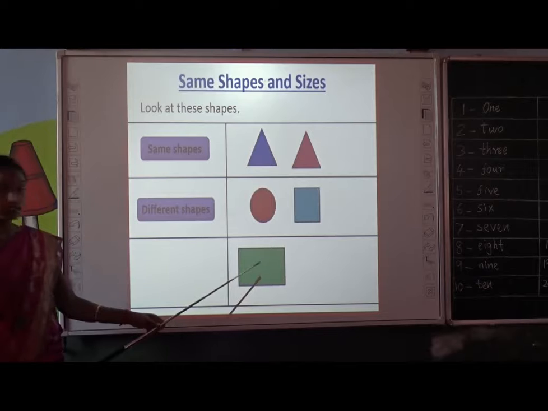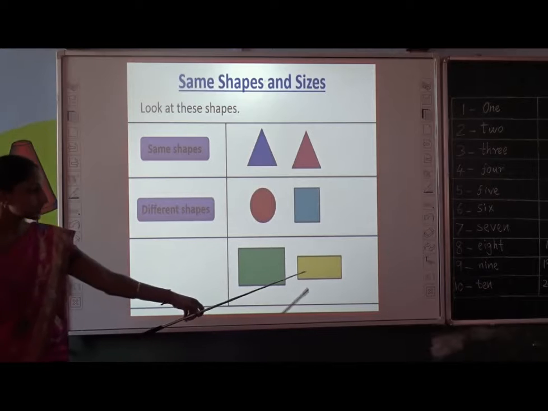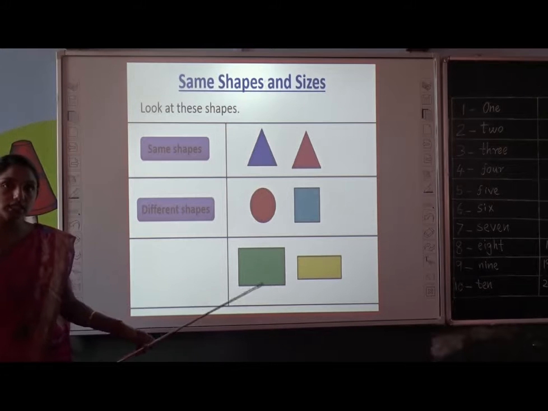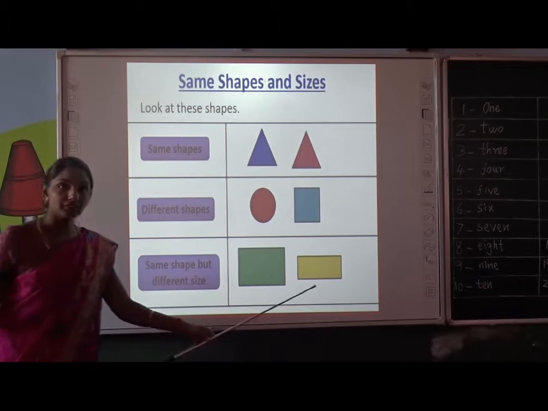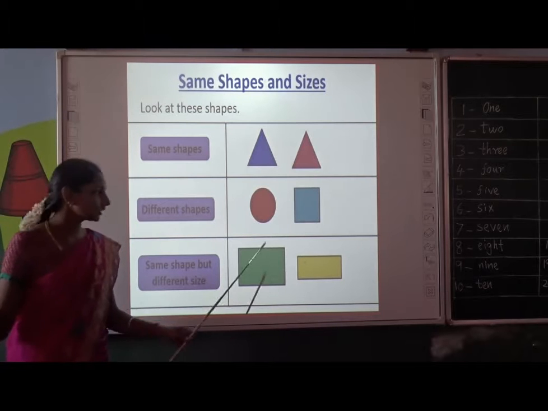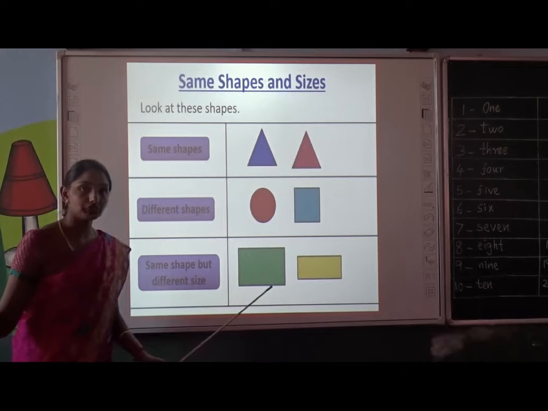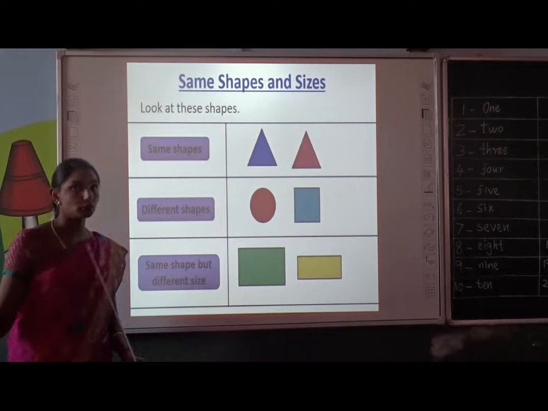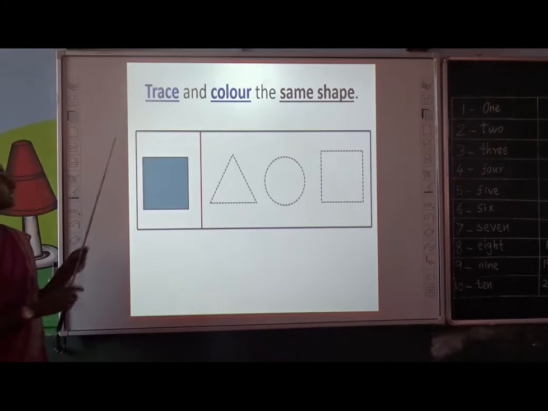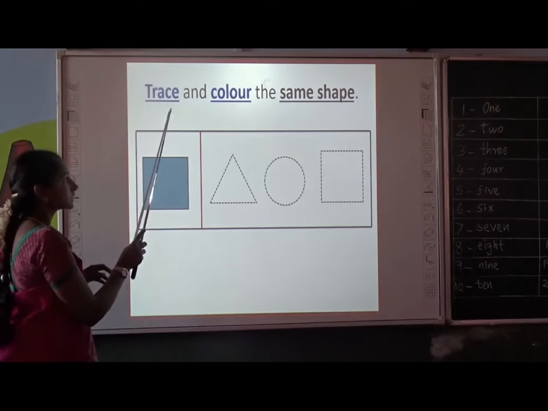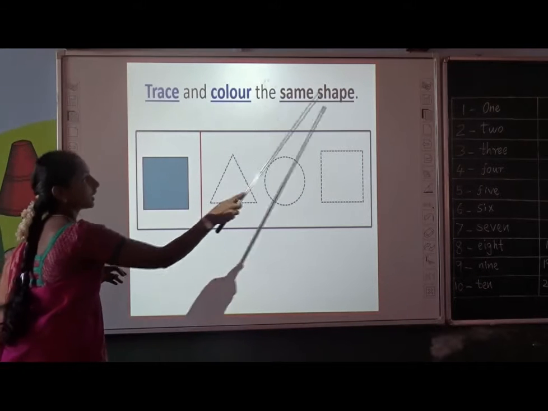What is it? This is a rectangle. This is also rectangle. Are these same or different? Same shapes, but these are different in size. Shall we do one activity for this? Come on. First activity, you are going to trace and color the same shape.